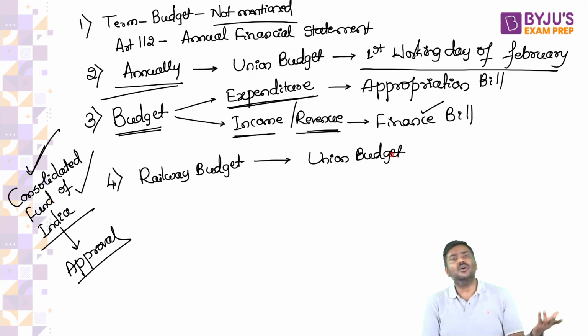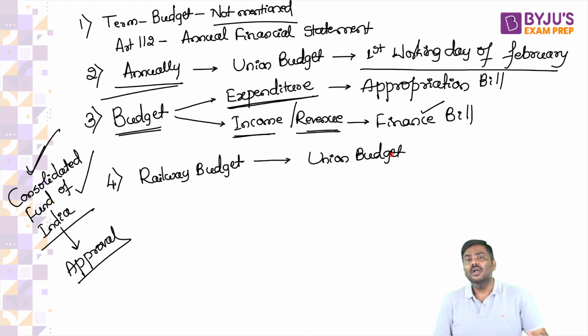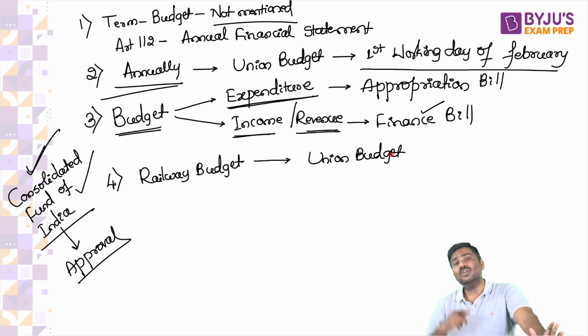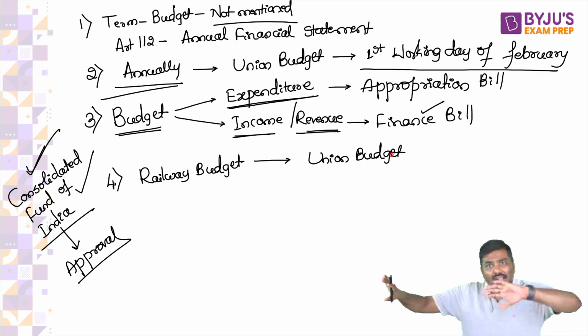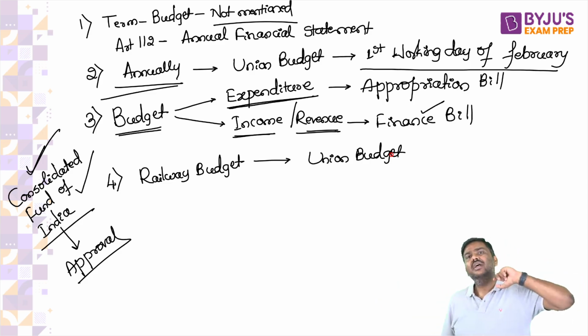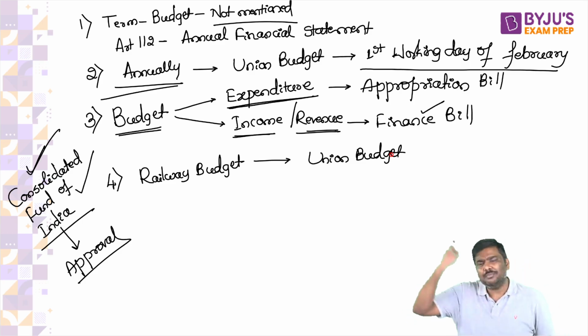Is it mentioned in the constitution? Again, no. Even the railway budget is not mentioned in the constitution. But before independence, we had a convention, a practice: a separate union budget and railway budget would be presented. And after independence, we simply continued that practice.